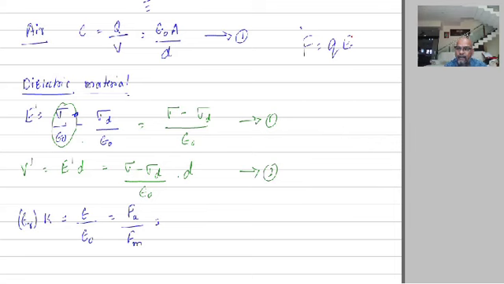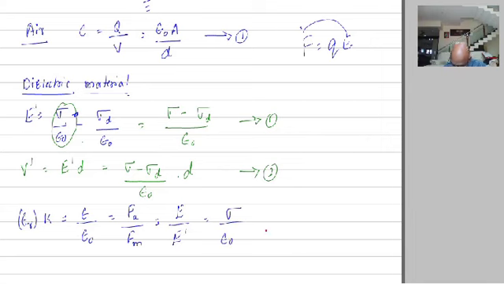F is equal to Q into E. Force is proportional to electric field. Therefore, electric field in air divided by electric field in the medium. What is electric field in air? Only sigma by epsilon naught. What is electric field in the medium?